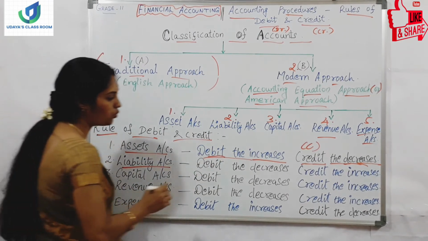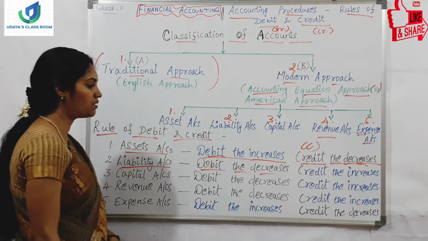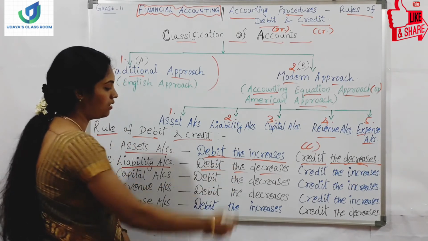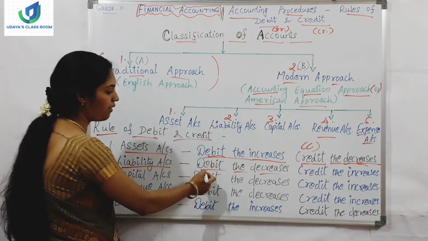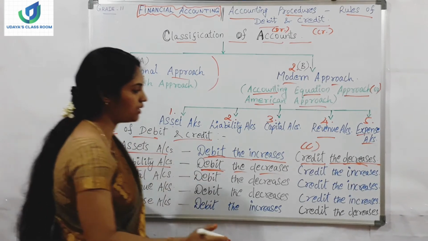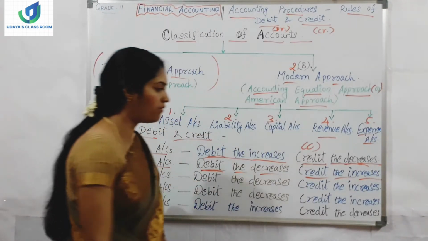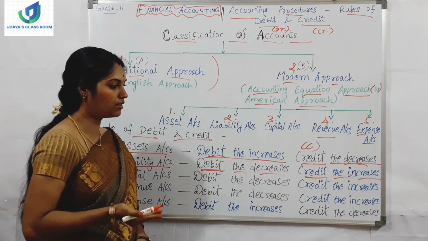So for liability accounts, debit the decreases. Debit the decreases means I have got a bank loan for my company and I have repaid my loan to the bank. So what I have to do? I have to debit the decrease. It is reducing. And credit the increases. If I am receiving a loan from the bank, so what is happening? The liability is increasing.